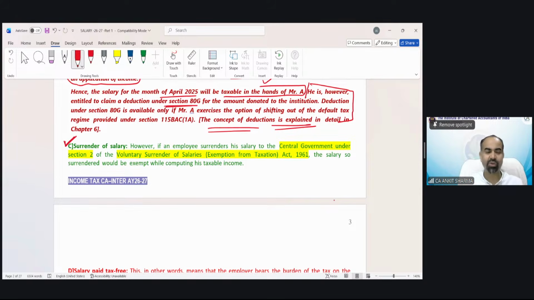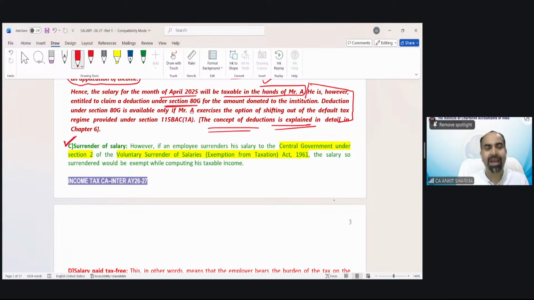Somebody else is receiving it, so the government needs its portion of tax. But if you transfer your whole salary to the government as a surrender of salary, say I have received 1 lakh rupees and I want to surrender this 1 lakh rupees to the government, then the government says we will not charge tax because you have transferred the whole amount of income to us. So the amount of income you transfer to the government as surrender of salary is not liable to tax, of course, because they have received the whole income.